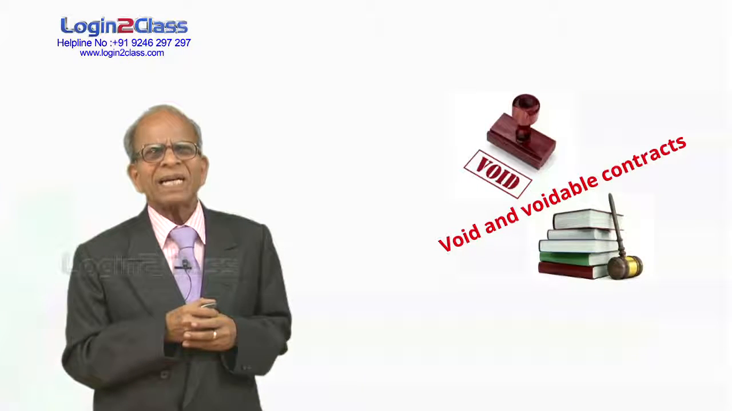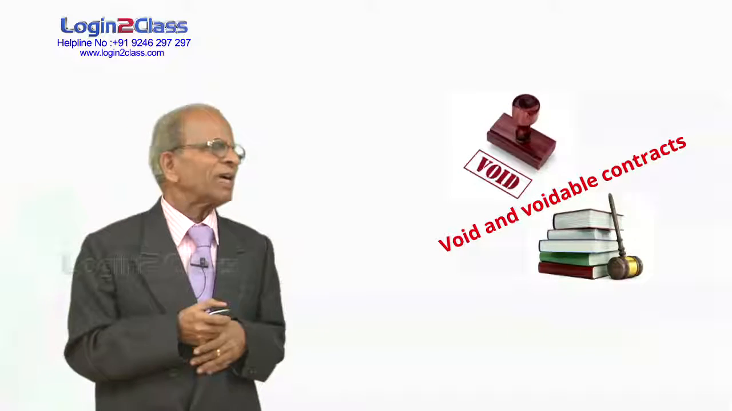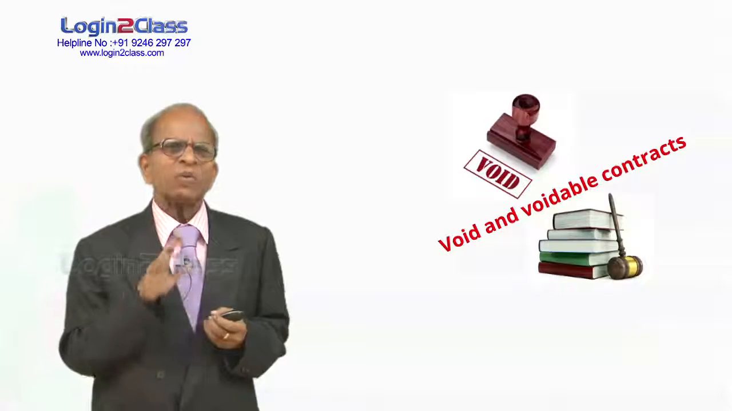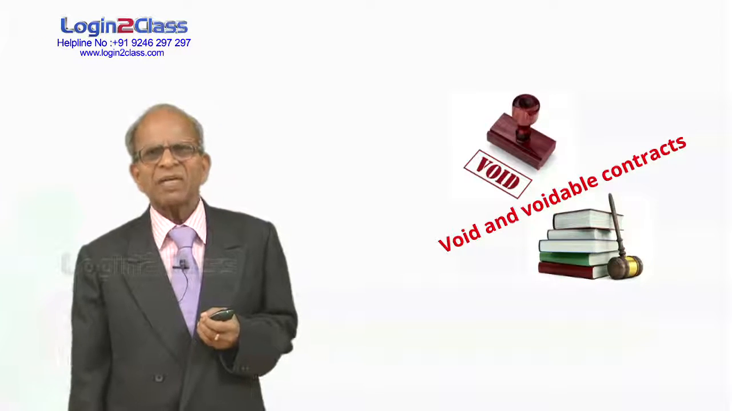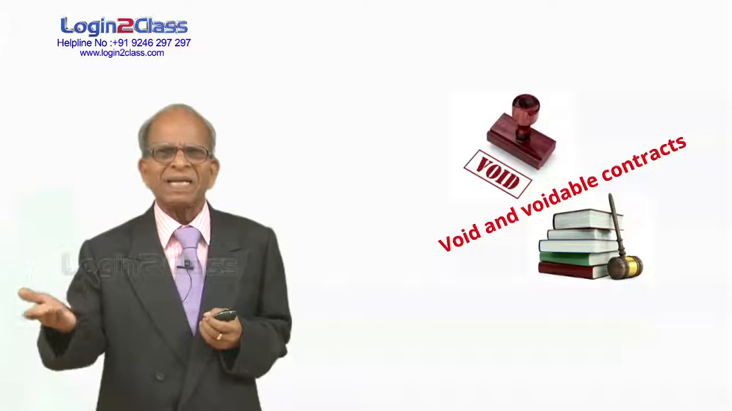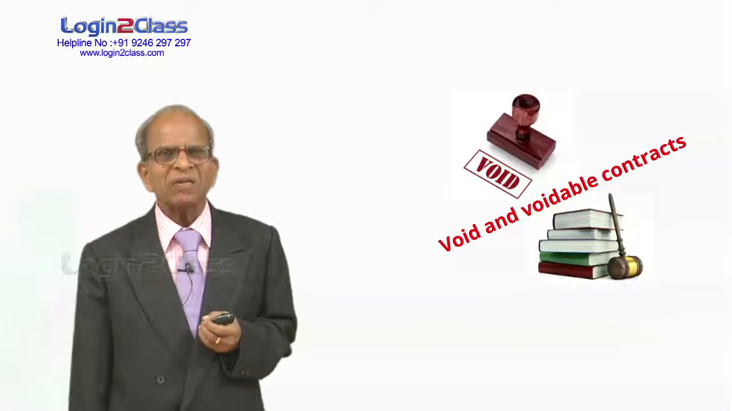Then there are two types of contracts: void contracts and voidable contracts. What are void contracts and what are voidable contracts? If a contract is void, it has no legal effect. The contract is not there. If you enter into a contract with a minor, it is a void contract, because only majors can enter into a contract.